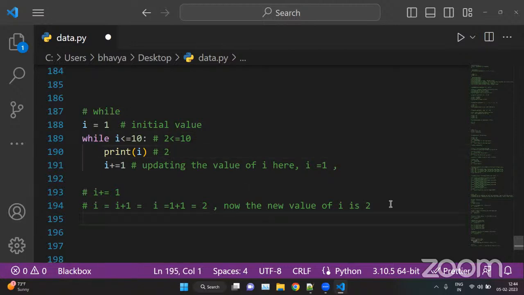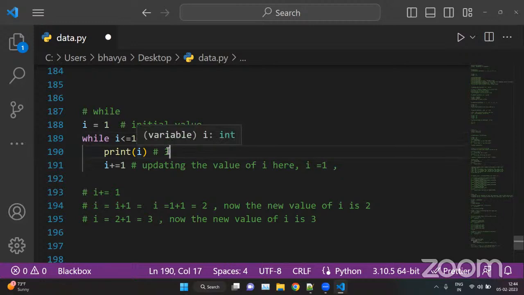This will increment the value by 1. That is i equals... Now the value of i is 1, sorry, 2. So 2 plus 1 is 3. Now the new value of i is 3, so here we can put 3. Now here we are checking whether 3 is less than 10 or not. Yes, it is true. So the answer is 3 here. Print i. Now the value of i is 3.